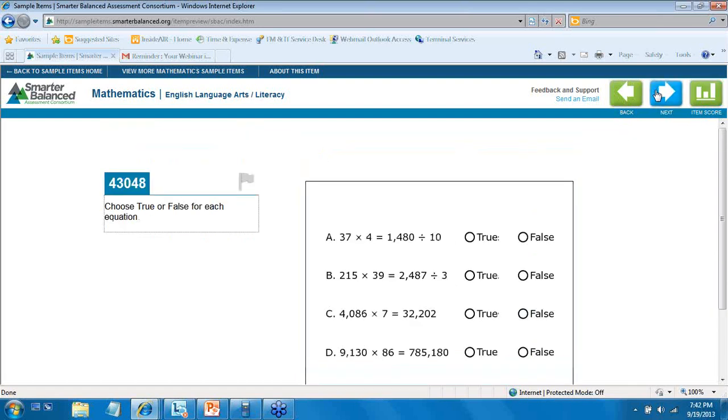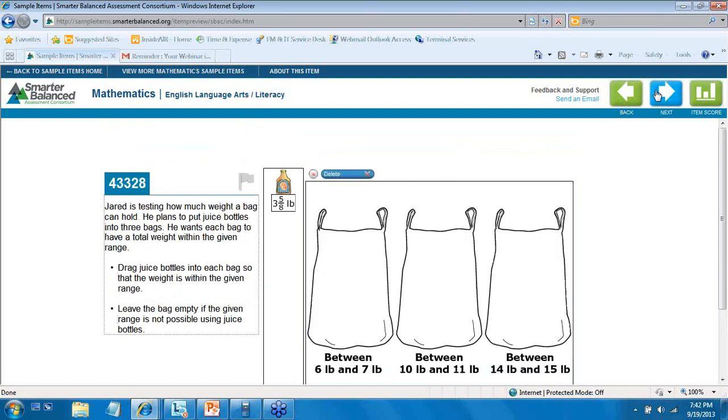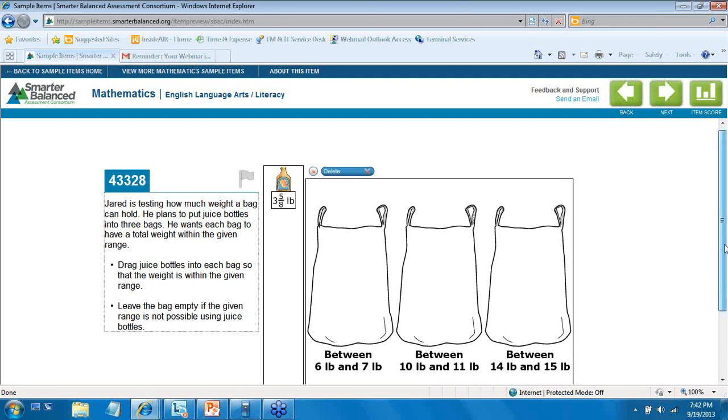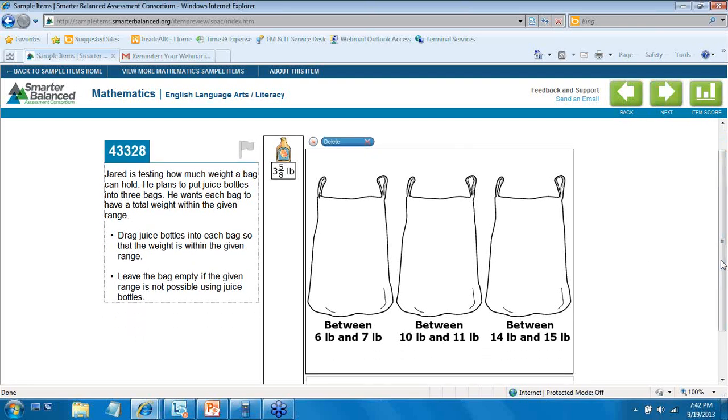Another item I'd like to take a look at is this item here, which is 43328. This item here is 4.NF.4.C. And just to reference it with where the standard is, the standard reads, solve word problems involving multiplication of a fraction by a whole number. All right?